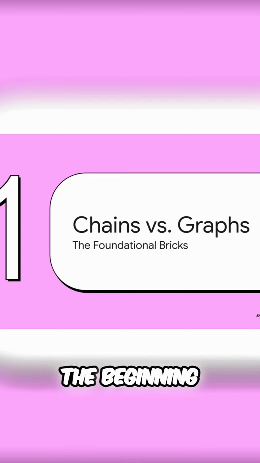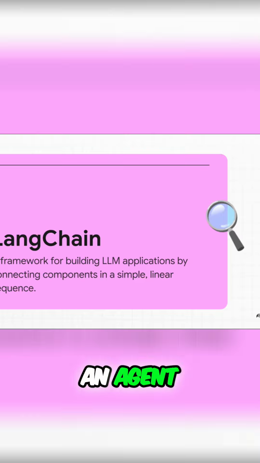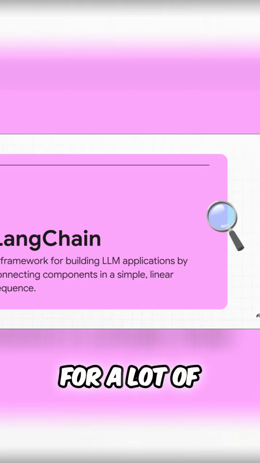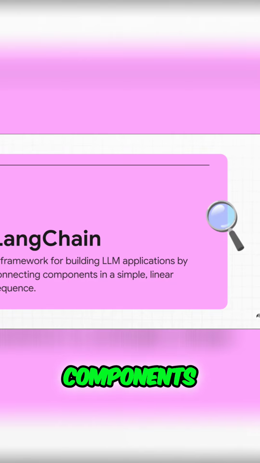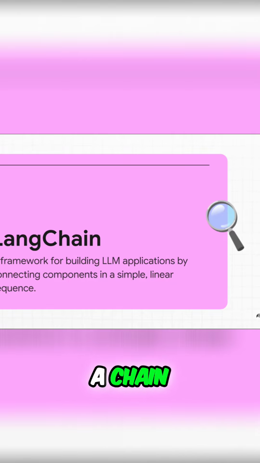We're starting right at the beginning with the foundational bricks of building an agent. So, LangChain. For a lot of people, this is ground zero. The core idea here is super simple. You create a straightforward, one-way workflow. You're just connecting different components in a predictable line, like links in a chain.